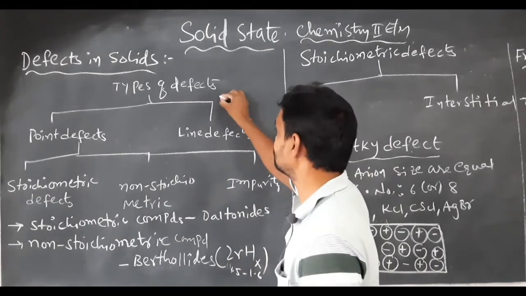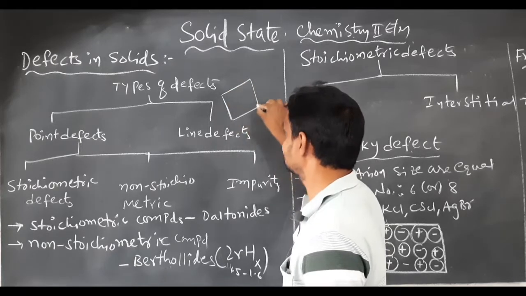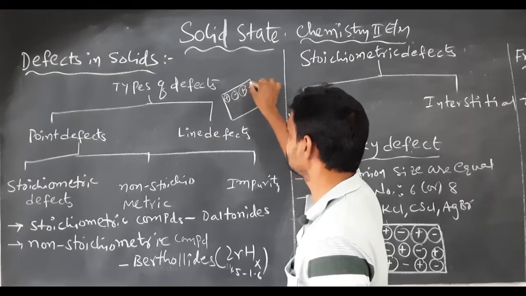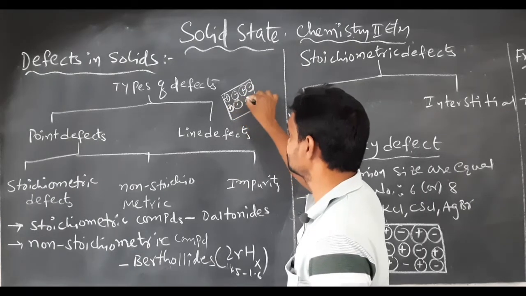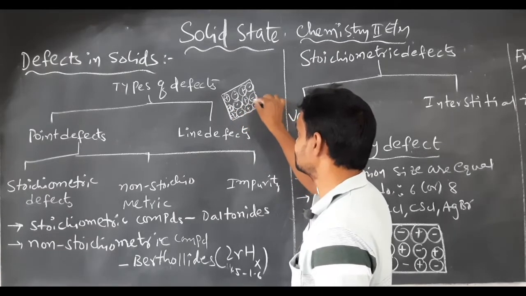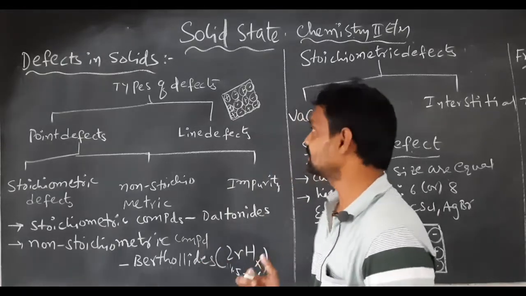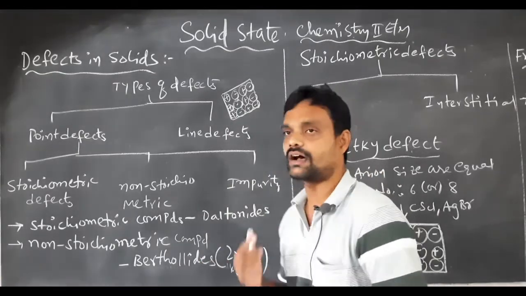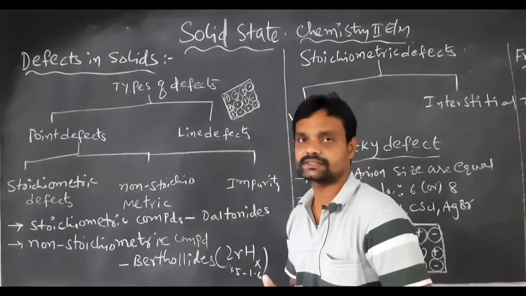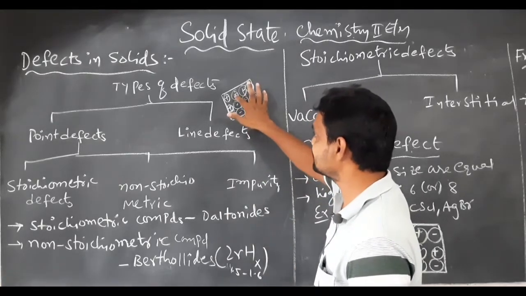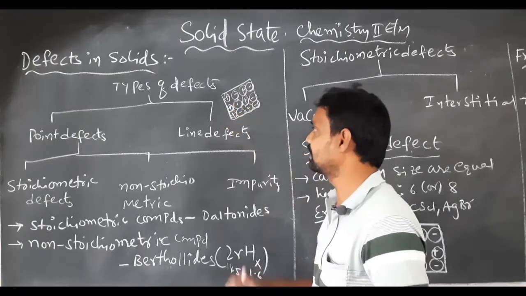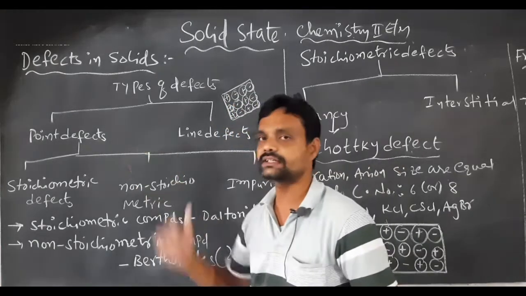For example, here this is the crystal solid, with plus minus plus minus plus minus arranged in the crystal solid. What do these plus and minus mean? These are the cations and anions occupying the crystal solid. Point defect means any one point is missing from the crystal solid. It may be a cation or it may be an anion. That type of defect is the point defect.